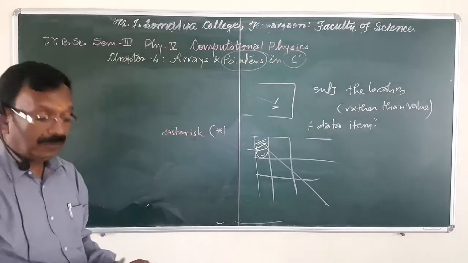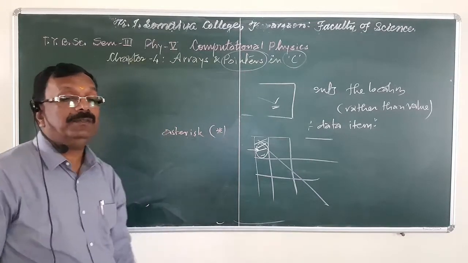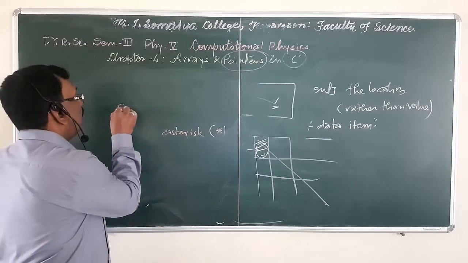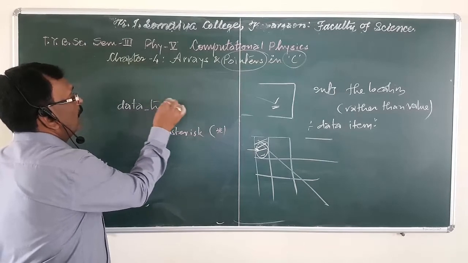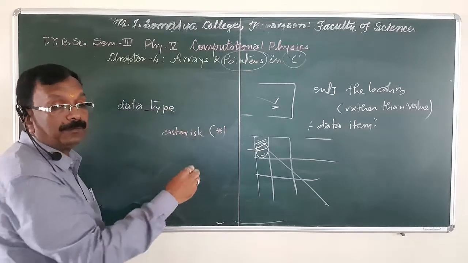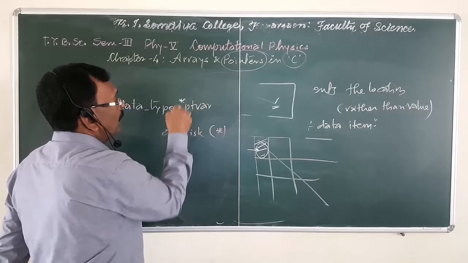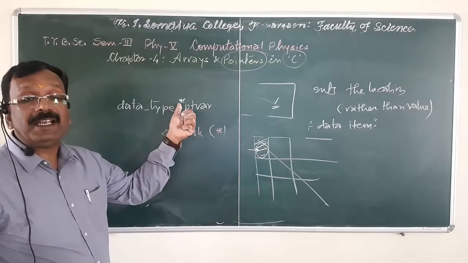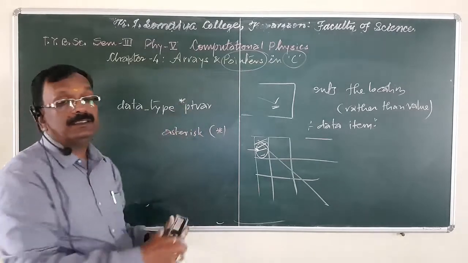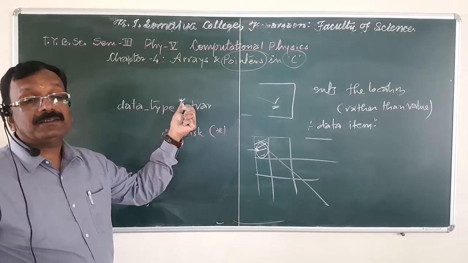So see how a pointer can be declared: data type and variable name, for example PTVAR. The variable name must be preceded by an asterisk.